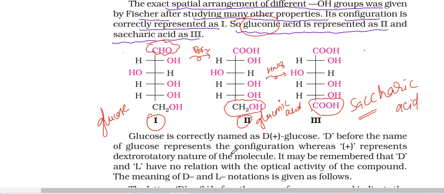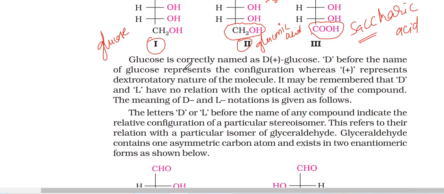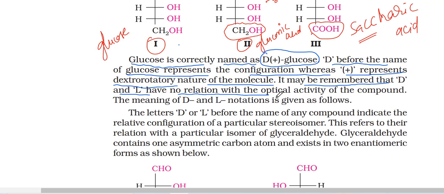Next, glucose is correctly named as D plus glucose. Here D before the name of glucose represents the configuration, whereas plus represents the dextrorotatory nature of the molecule. It may be remembered that D and L have no relation with the optical activity of the compound. The meaning of D and L notation is given as follows.